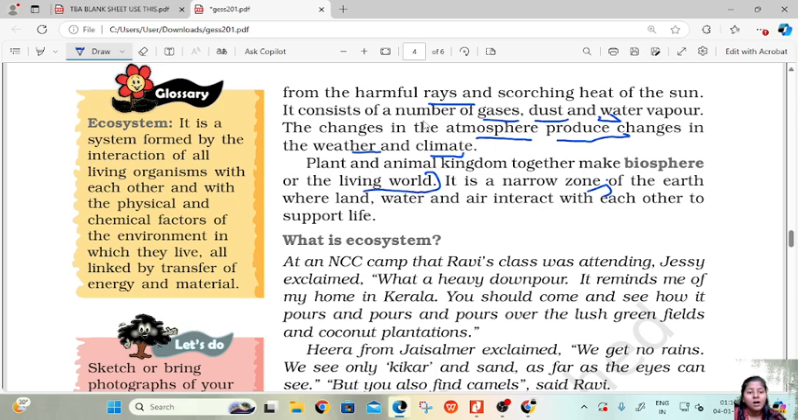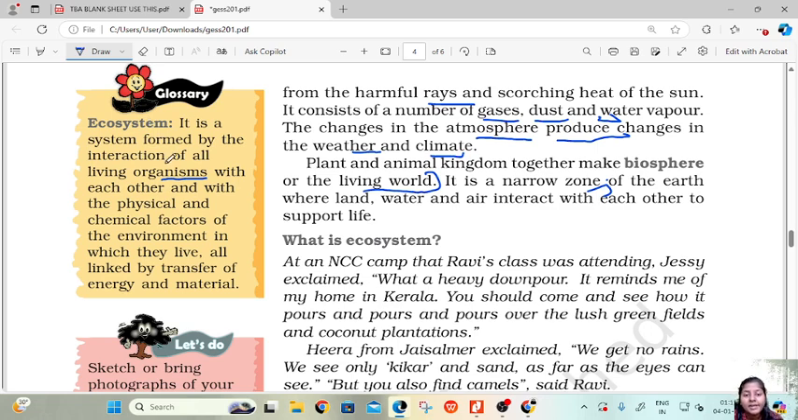Then we'll move to the next part, that is ecosystem. Now what is an ecosystem? It is a system formed by the interaction of all living organisms, wherein all the living organisms interact with each other and with the physical and chemical factors of the environment in which they all live, all linked by transfer of energy and material.